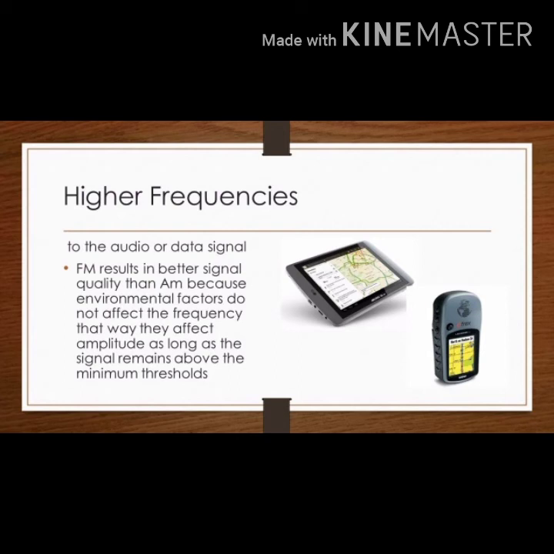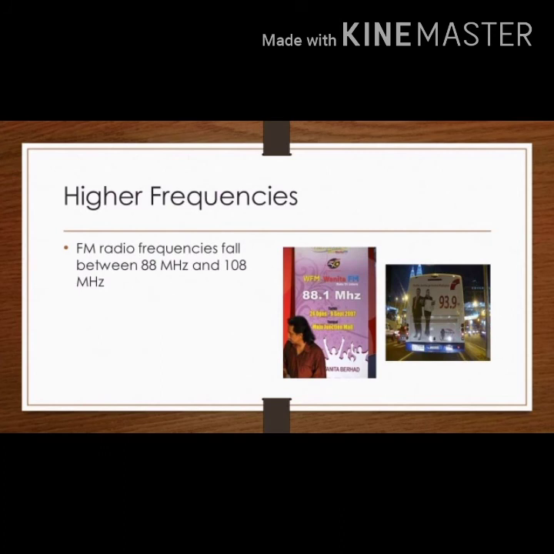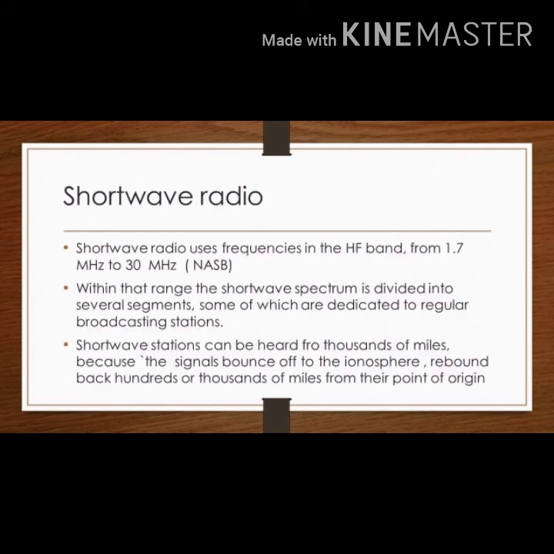FM results in better signal quality than AM because environmental factors do not affect the frequency the way they affect amplitude, as long as the signal remains above the minimum threshold. FM radio frequencies fall between 88 MHz and 108 MHz.